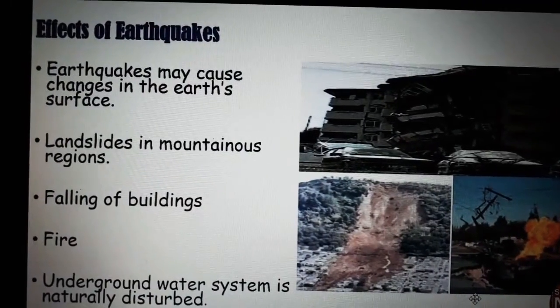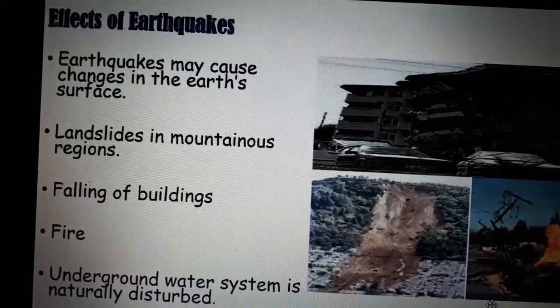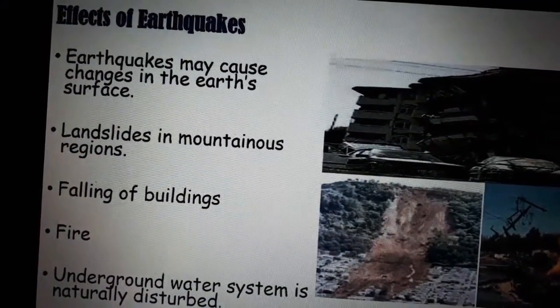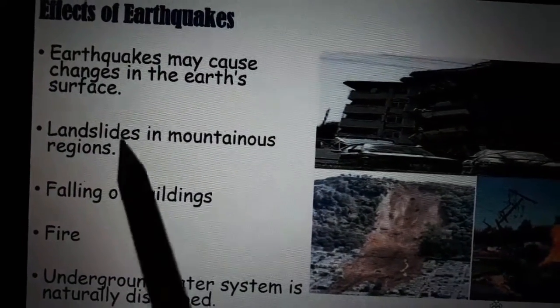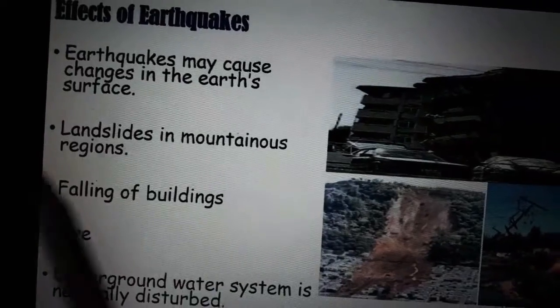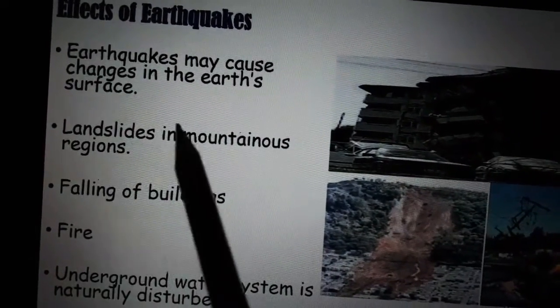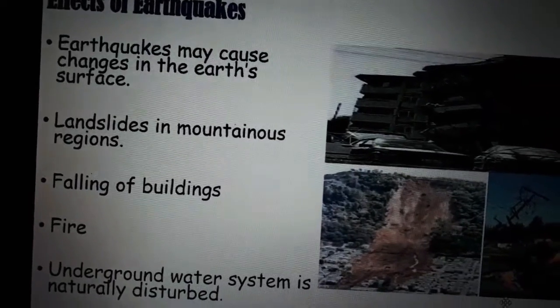Next, we'll see the effects of earthquakes. If an earthquake happens in one place, it affects a lot of things. Earthquakes may cause changes in the earth's surface, so the surface is totally changed. There are landslides in mountain regions.